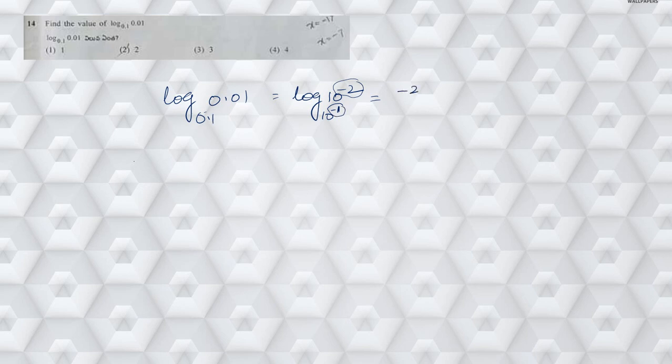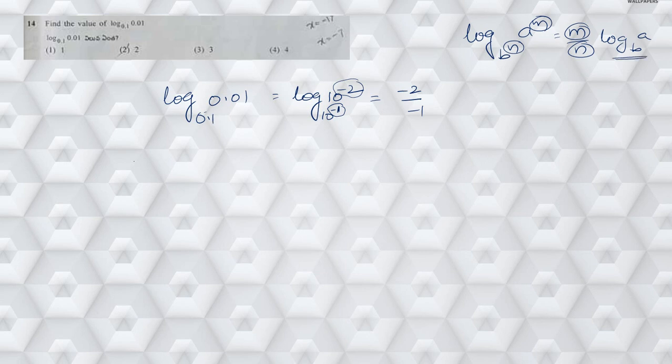Then I can write it as minus 2 by minus 1, because we know that log a power m to the base b power n can be written as m by n into log a to the base b. So this m will come in the numerator and n will come in the denominator, and log a to the base b as it is.